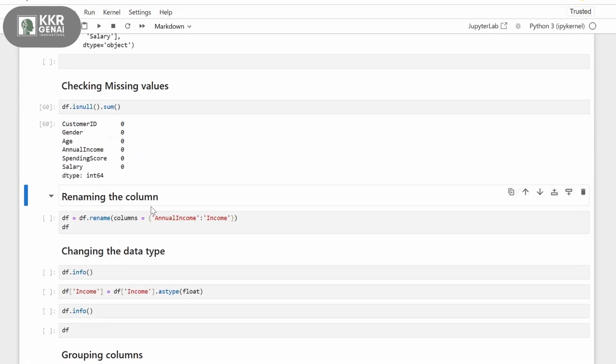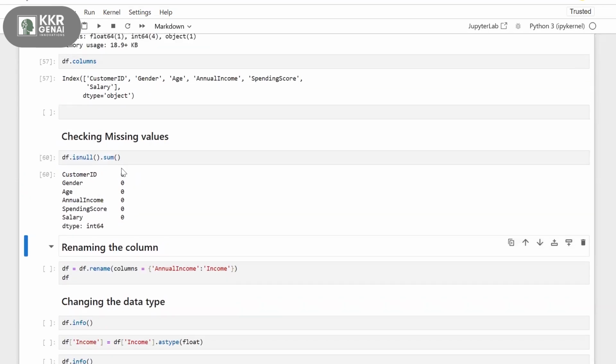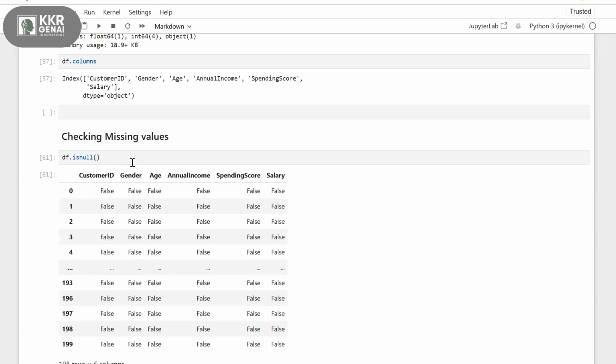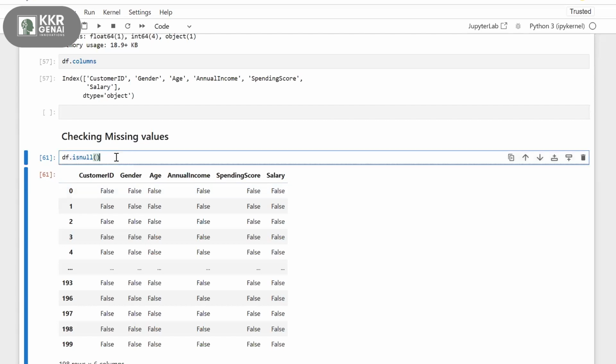I need a clarification. When we say isnull, would it consider only the empty values, or blanks as well? It will take your entire data frame and give a Boolean value for every record. I mean to say, would isnull consider blank space as well?